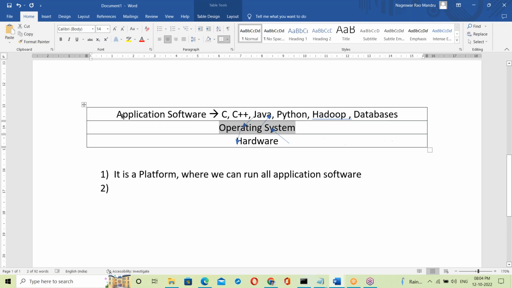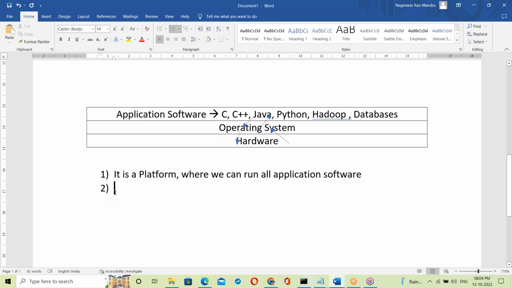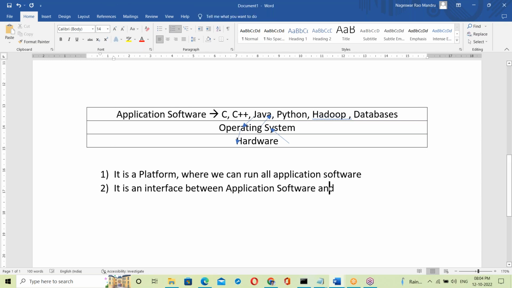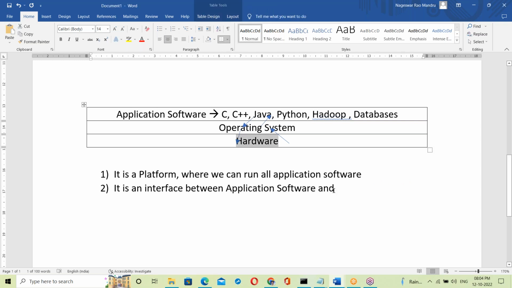So between the application software layer and hardware, there is an OS. It is acting like a mediator between application software and hardware components. Simply you can say it is an interface. An interface means between two things: an interface between the application software layer and the hardware components.